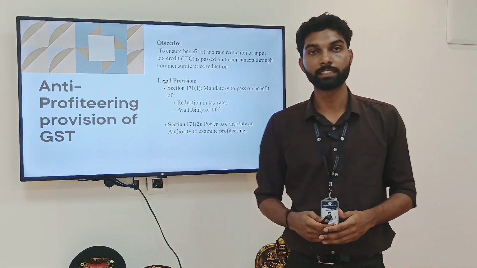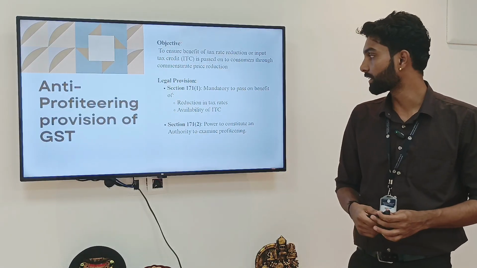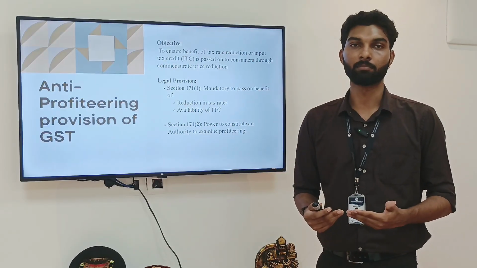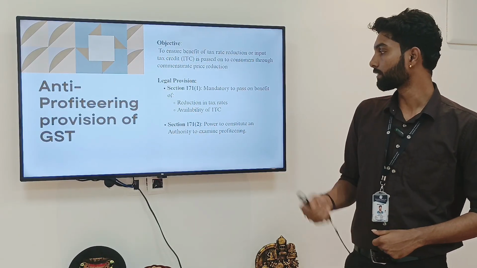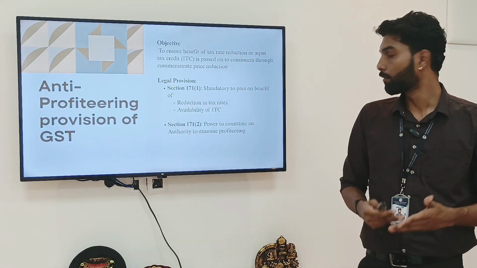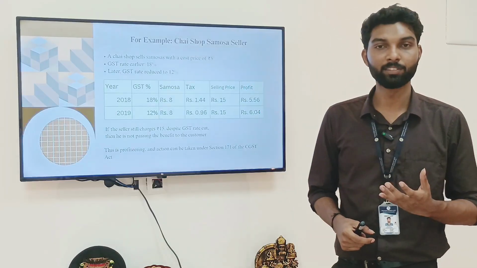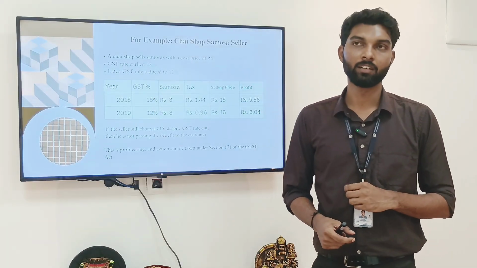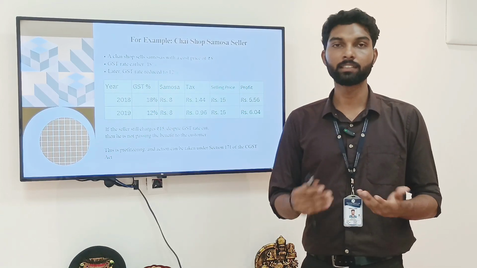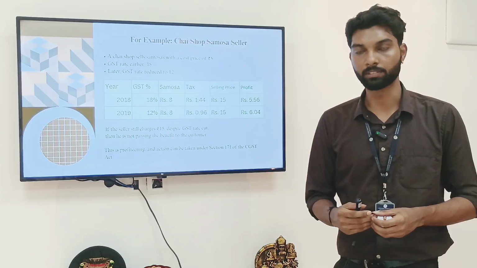Under section 171, it says there is a mandate to pass on the benefit of reduction in tax rates or availability of ITC. We'll understand this better with an example. Section 171(2) says there is power to constitute an authority to examine profiteering. We'll look into a hypothetical example for reduction in tax rate. For example, a chai shop sells a samosa. Earlier the tax rate was 18% and later it was reduced to 12%.